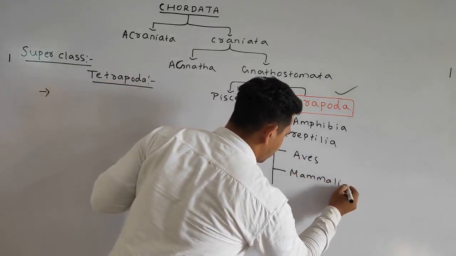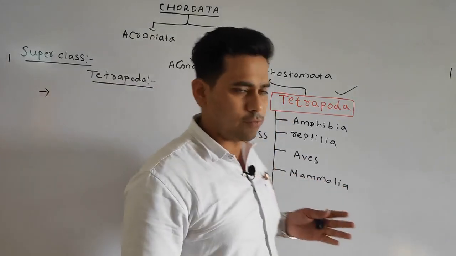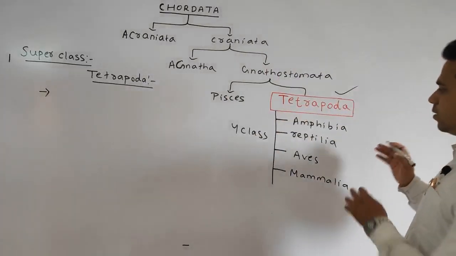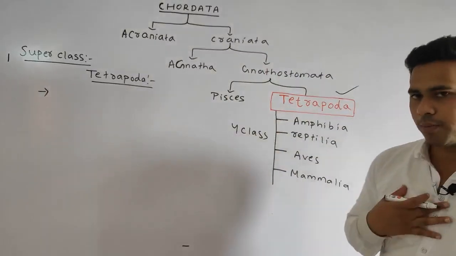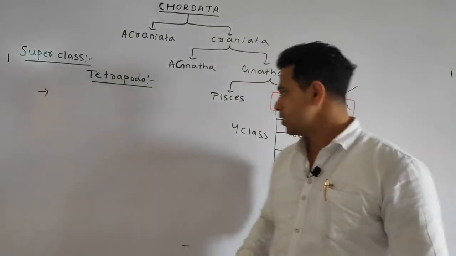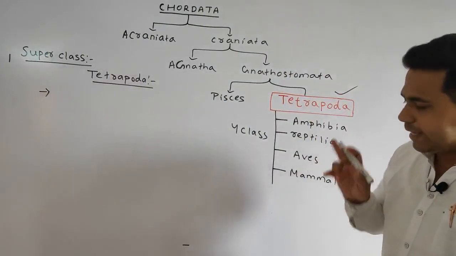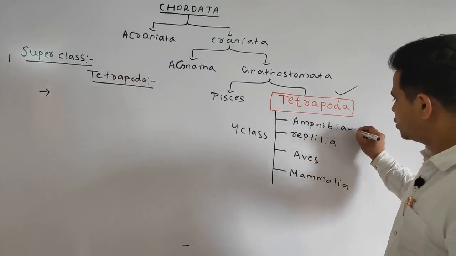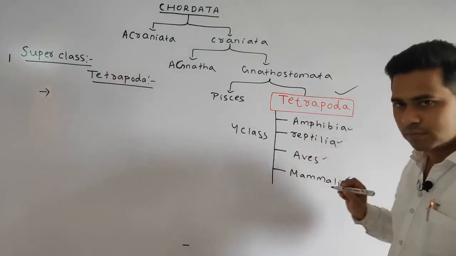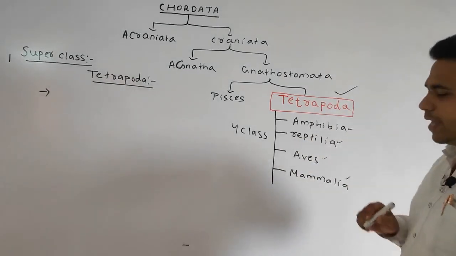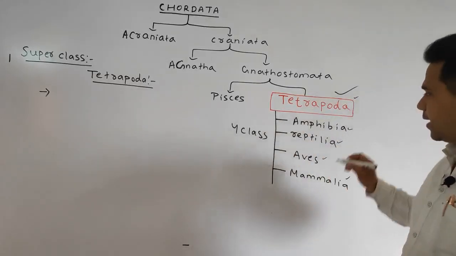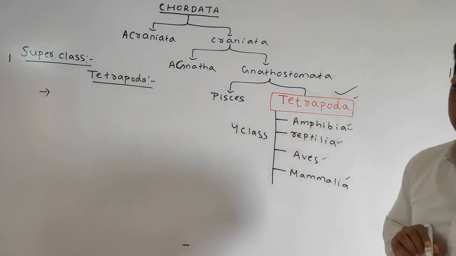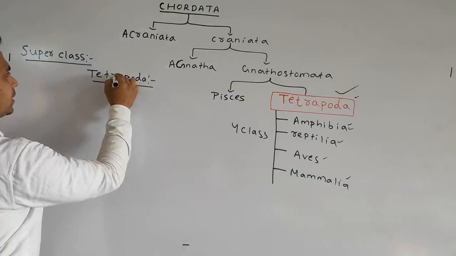Amphibia, you can take the example of frogs. Reptilia, the lizards, crocodiles. Aves, generally the birds. Mammalia, the common example is us. So in each class we will discuss each of the classes. Today our point of discussion will be some general characteristics of the Tetrapoda and also a brief detail about the amphibians.